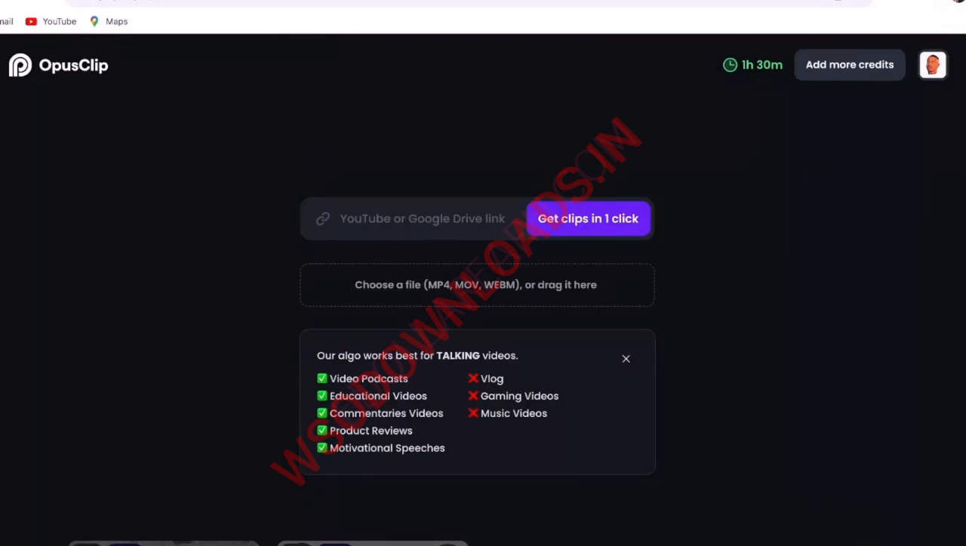Basically, what this allows you to do is get the links to YouTube videos. Once you get the link to a YouTube video, you can bring it here, and once you bring it here, you can generate clips. It tells you our algo works best for talking videos, video podcasts, educational videos, commentary videos, product reviews, motivational speeches. It doesn't work well with vlogs, gaming videos, or music videos, okay?